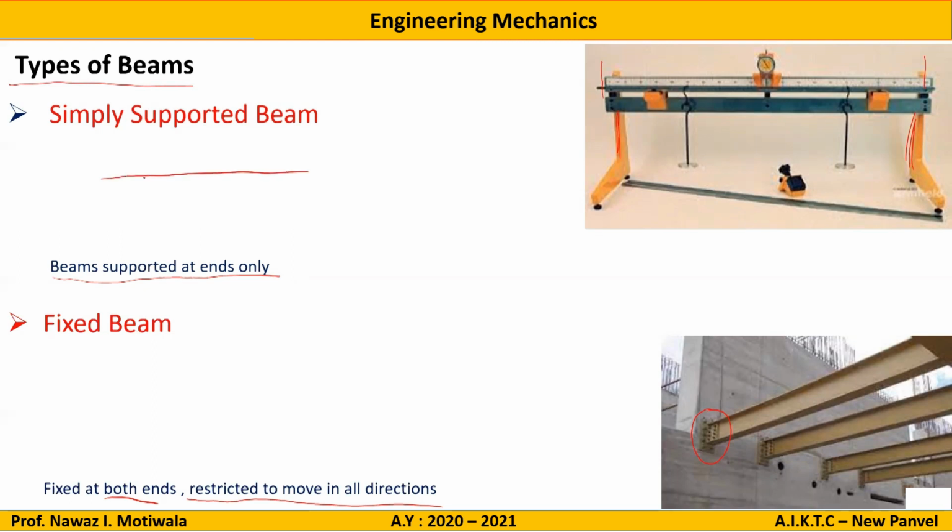So if I draw a line diagram for this, a simply supported beam is shown like this. A beam is there and it is simply supported. So this is a line diagram for a simply supported beam. And if I draw a line diagram for a fixed beam, it will be like this. It is a fixed support, so it will be denoted by this at this point, and it is also fixed on this side, so it will be denoted like this on this side also.